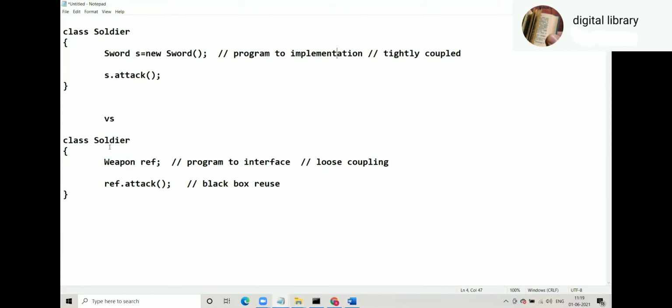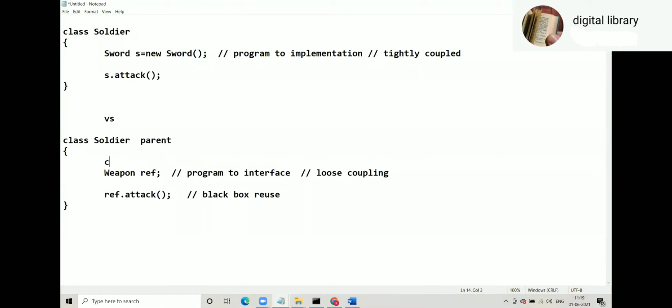You can see here, in this case, soldier has weapon. So soldier is parent and weapon is child. In the case of a has-a relationship, this soldier has weapon. So soldier is parent and weapon is child.